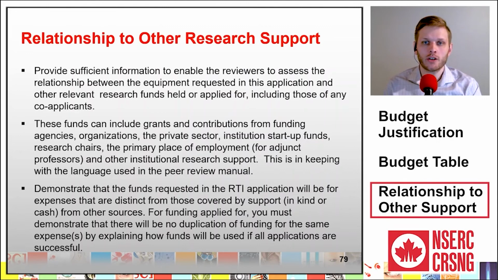For funding applied for, you must demonstrate that there will be no duplication of funding for the same expenses by explaining how funds will be used if all applications are successful.